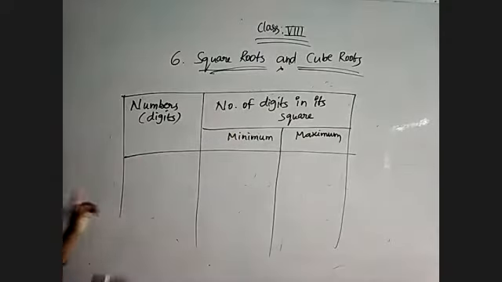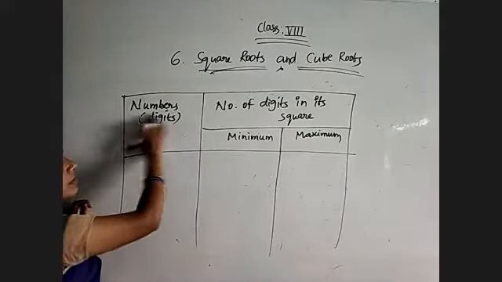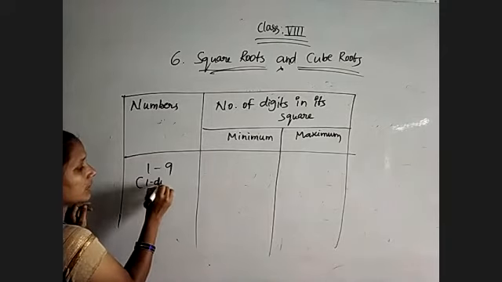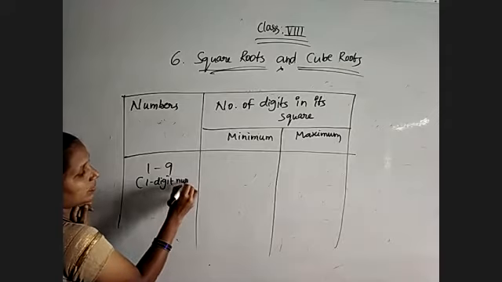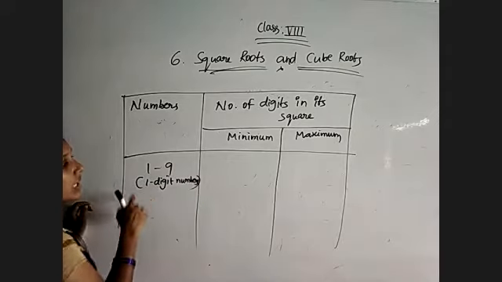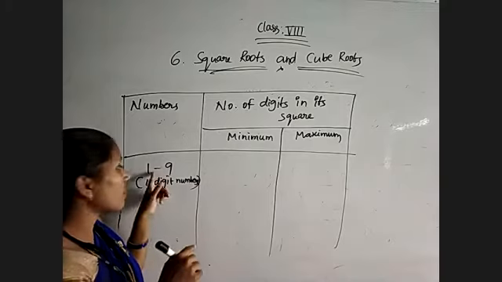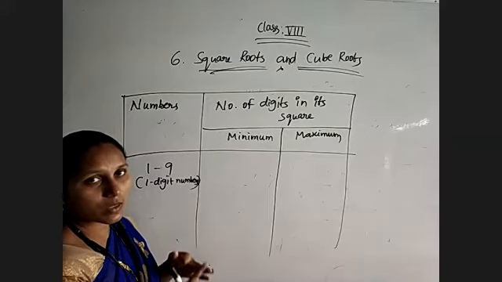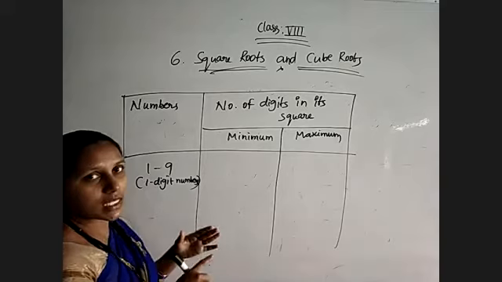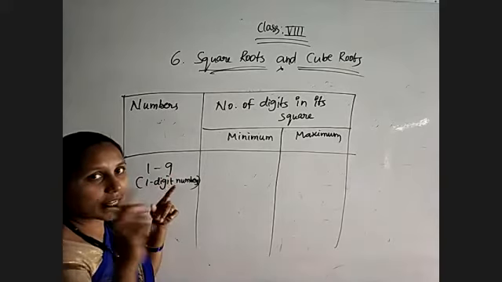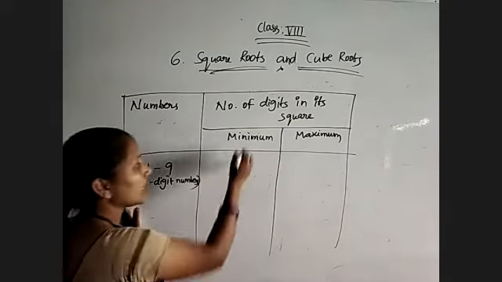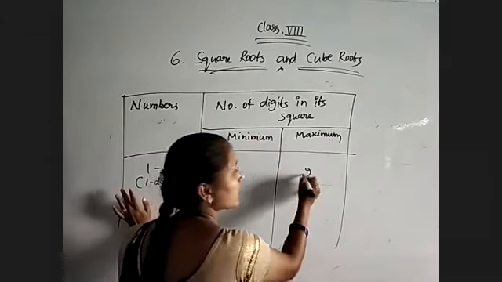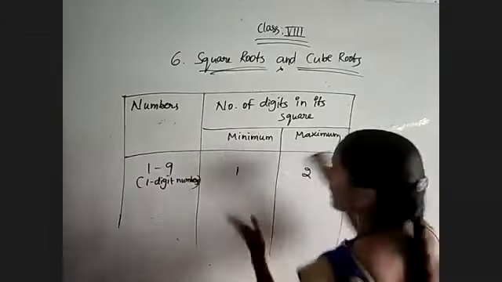See, if the number is a single digit number, means numbers from 1 to 9, one digit number, means n value is equal to 1. In that case, observe the values from 1 to 9. 1 square is 1, 2 square is 4, 3 square is 9, like that. 4 square 16, 9 square is 81. Means either we are getting one digit or two digits. So minimum number of digits is 1 in its square, and maximum number of digits is equal to 2.